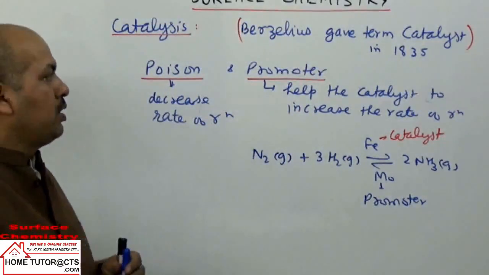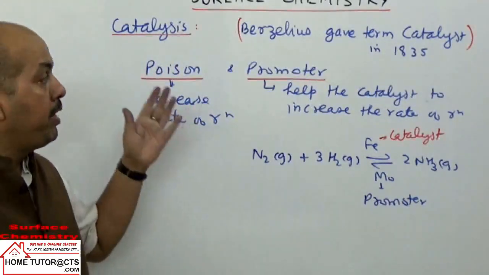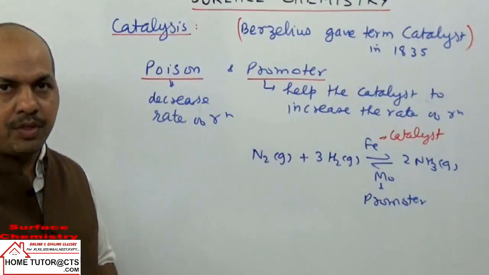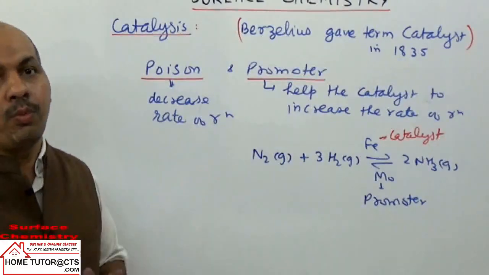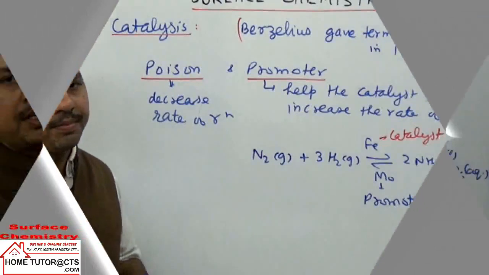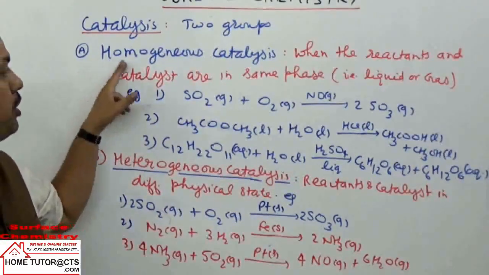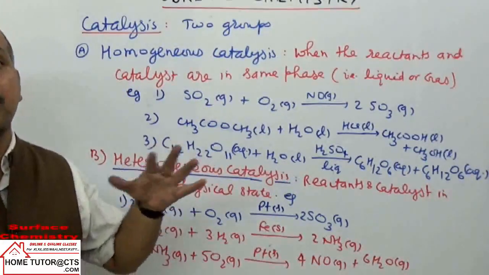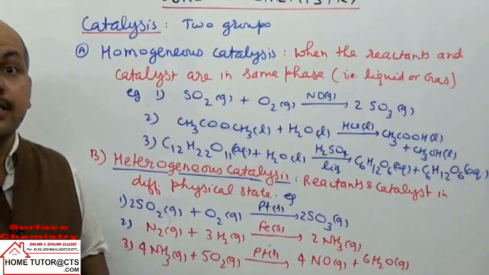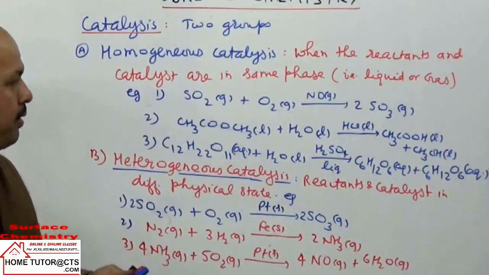Now we take two types of catalysis depending upon the physical state of the reactants and the catalyst: heterogeneous and homogeneous. Let us take the two types of catalysis with examples. One is homogeneous catalysis. Homogeneous means same phase. When the reactants and the catalyst are in the same physical state, the same phase, it is called homogeneous catalysis.